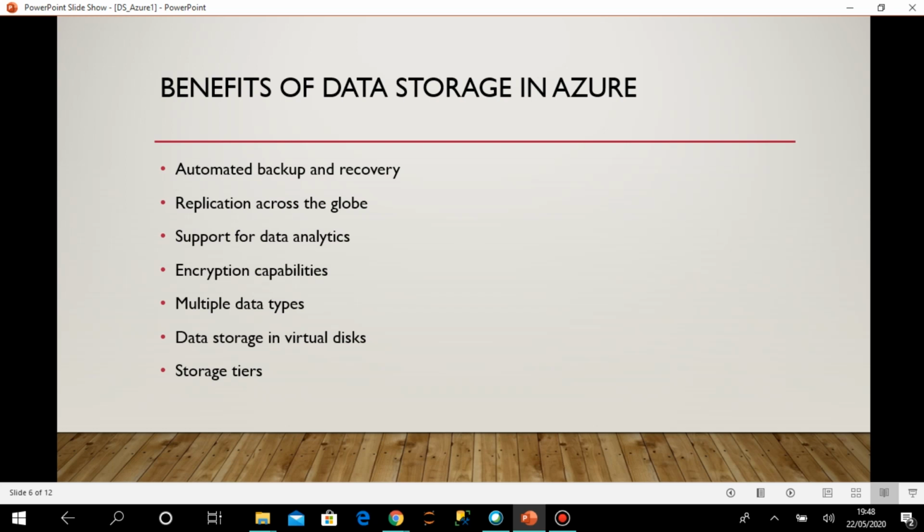This location means that they have their physical servers, their storage units in different parts of the world, so that you are not only taking backup, but saving in different locations in the world. If it is difficult to retrieve data from one location, maybe because of some physical reason, some natural disaster or something, then the data can be retrieved from some other location. So that type of reliability we get when storing the data in Azure.